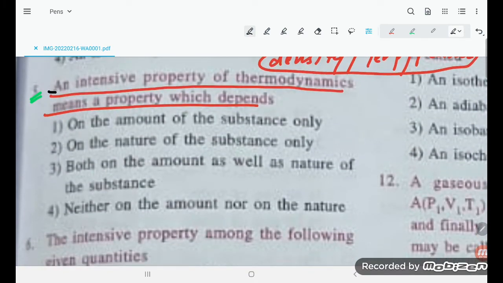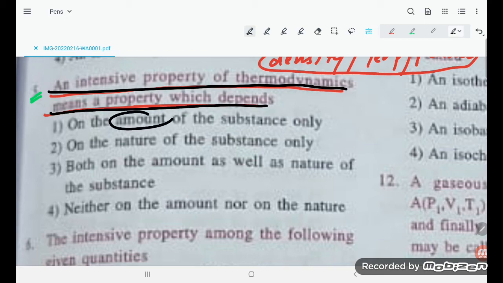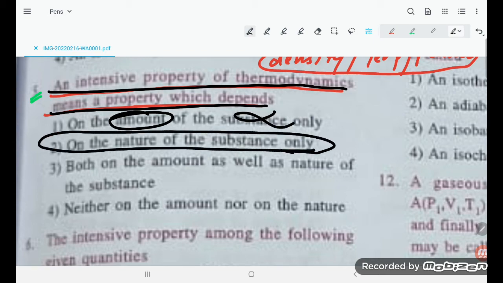An intensive property of thermodynamics means a property which depends on the amount of substance. Amount means not mass. On the nature of the substance only. That is the correct answer: on the nature of the substance only, option 2. Both the amount as well as nature is wrong. It does not depend on amount, neither on the amount nor the nature, so this is wrong. It depends only on the nature. So this is our required answer.